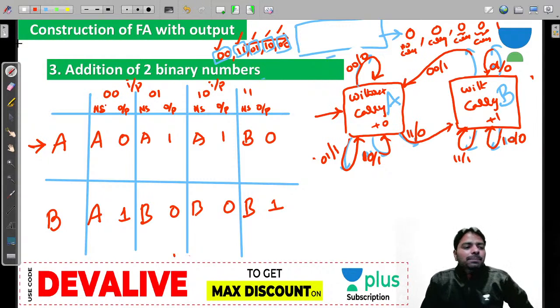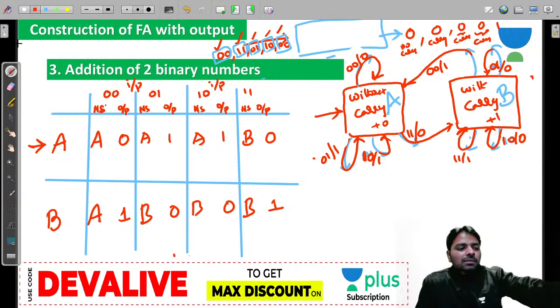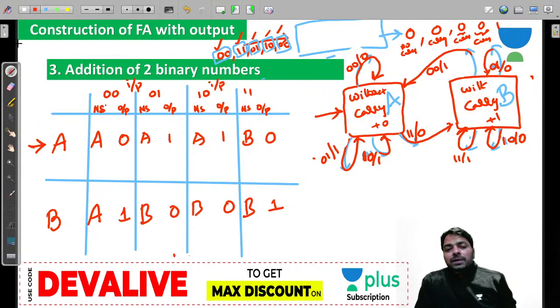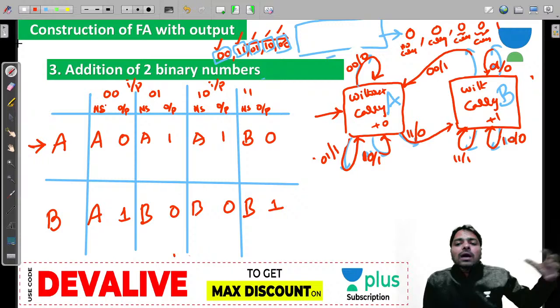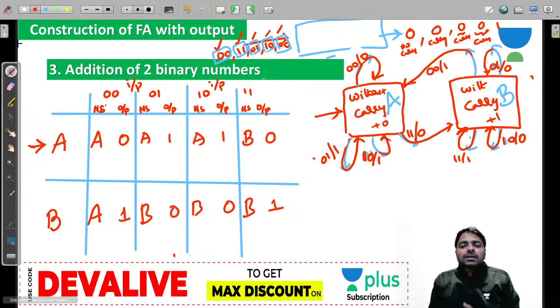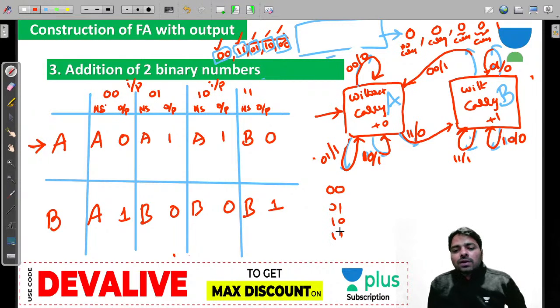And that is the reason people might have problems understanding the machine, because when I was explaining the theory, without carry, with carry, I already explained, right? If you don't get a carry, come to the A state. If you get a carry, go to the B state. I have clearly mentioned everything, right?